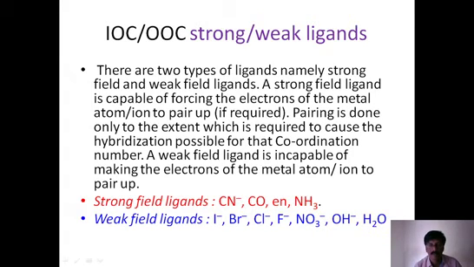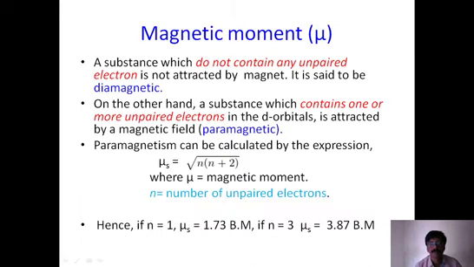All this is in the central metal ion. When ligands approach the central metal ion, this pairing or non-pairing takes place in the d orbital of the central metal ion. And one more important feature we understand by using valence bond theory is magnetic moment.